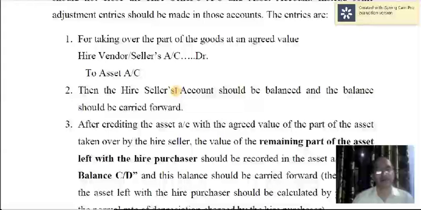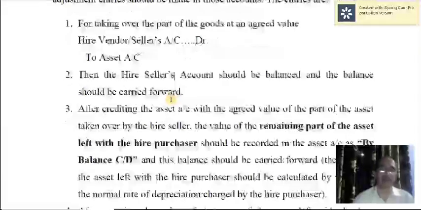Here, since only a part of the assets which have been purchased will be taken back, remaining assets will be there with the purchaser. Therefore the account will not be closed. So hire seller's account will be there, it will be balanced, and the balance should be carried forward.